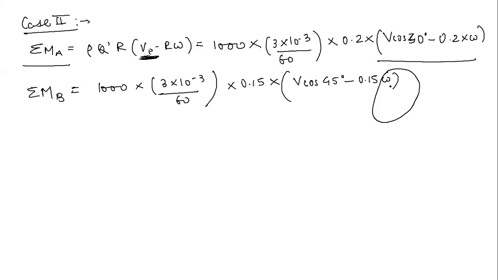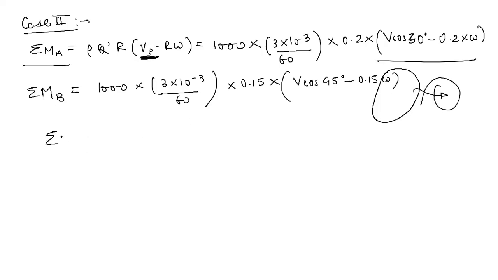After a particular angular velocity, the moment created due to the nozzles A and B, basically due to the fluid flow of the water jet through the nozzles, is going to overcome the friction torque, and in that case it will start rotating freely. That's why we are interested to find out this omega.